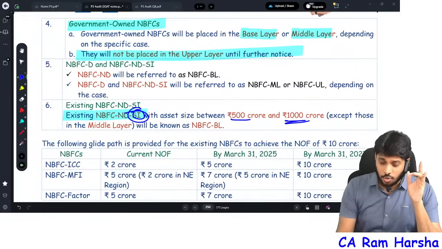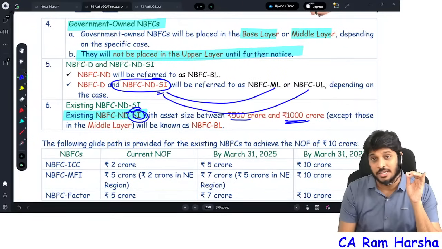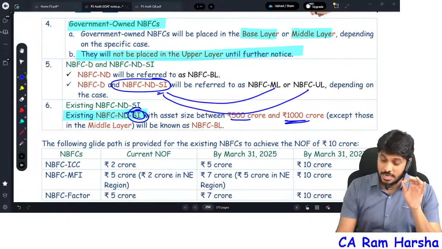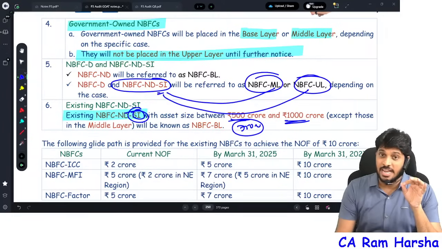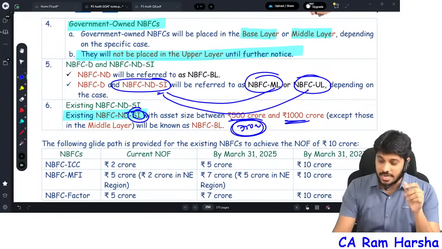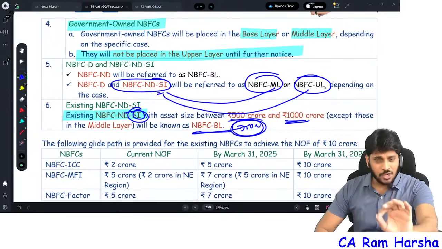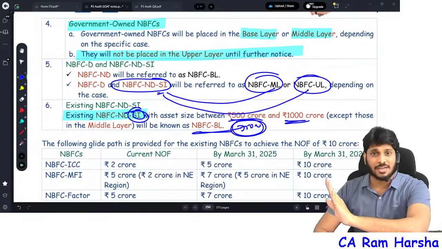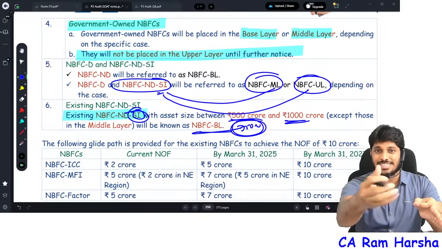Here you are saying systematically important NBFCs are called either middle layer or upper layer. But what about an NBFC which is systematically important having 750 crore asset size? Even then will it be called middle layer or upper layer because the asset size is 750? No. If the asset size is less than 1000, then please call them base layer only. Simple. Right now, whether an NBFC is deposit taking or non-deposit taking: deposit taking, straight away middle layer or upper layer. Non-deposit taking, asset size less than 1000 crore, systematically or non-systematically important doesn't matter, base layer.